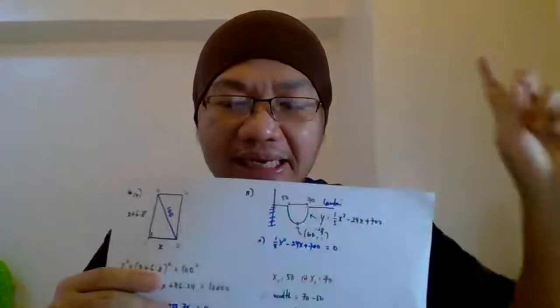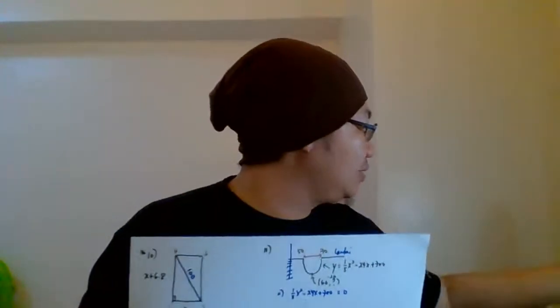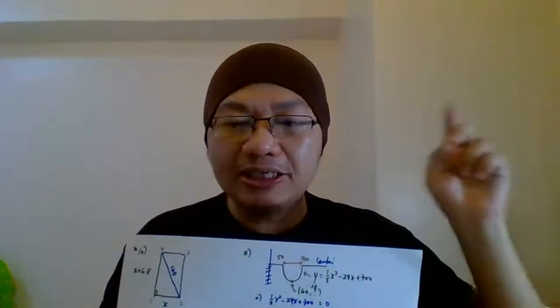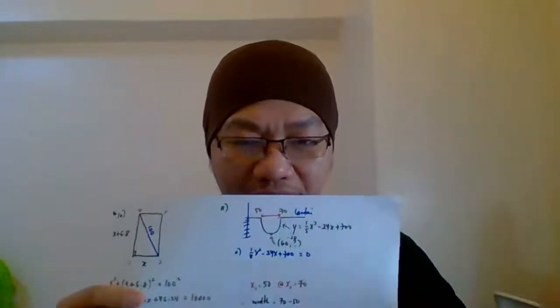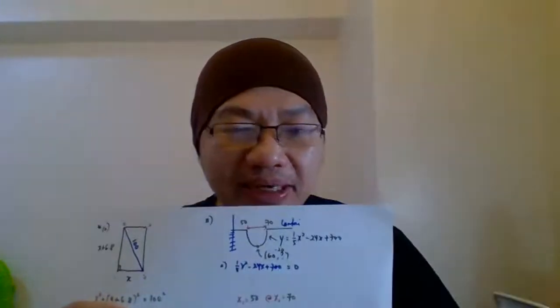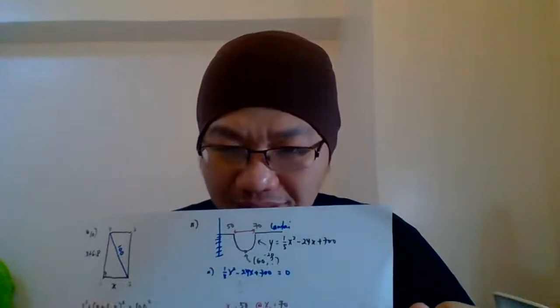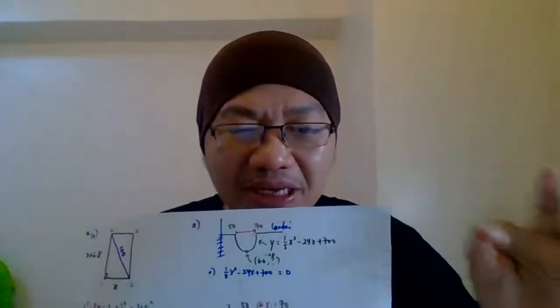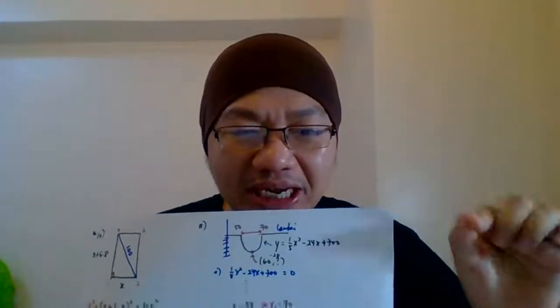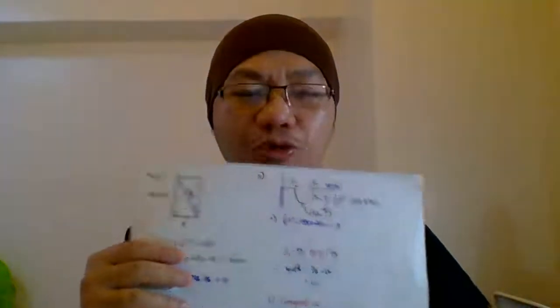Now, the question didn't ask you to find the minimum coordinate. The question is asking you to find the depth, the minimum depth of the drainage. The drain hole there. How deep is it? They are not talking about the minimum point. They are talking about the depth. That means the depth should be +20. So the answer is +20 units.